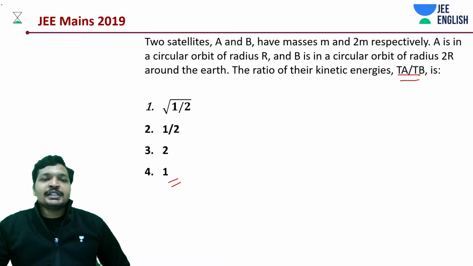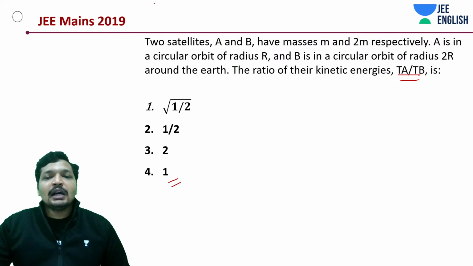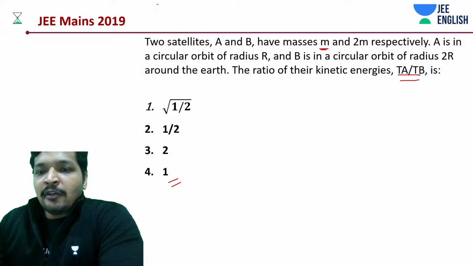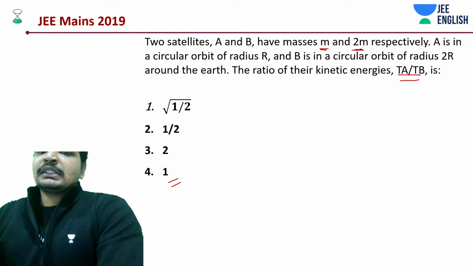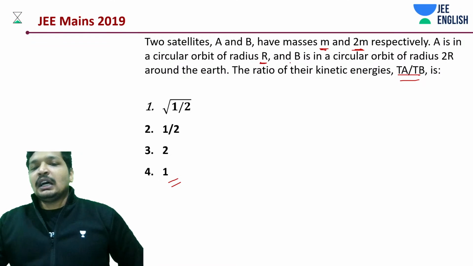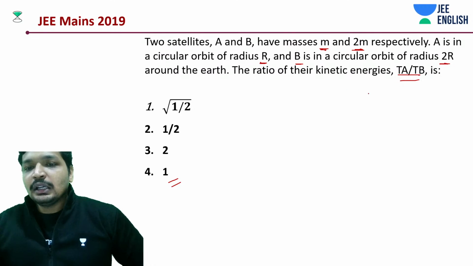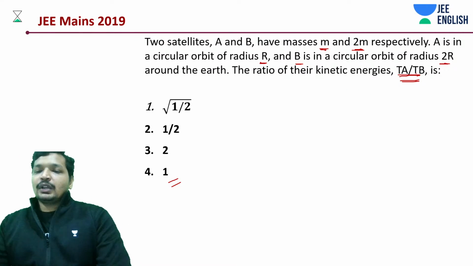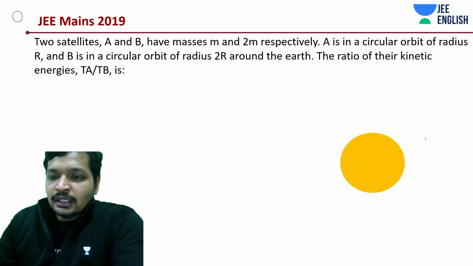So here goes the question, something like this. There are two satellites A and B, and they have mass m and 2m. They are orbiting, A in a circular orbit of radius r, and B in a circular orbit of radius 2r. Then what is the ratio of the kinetic energy? Okay, let's get into this question quickly.